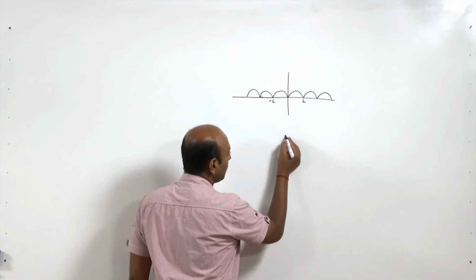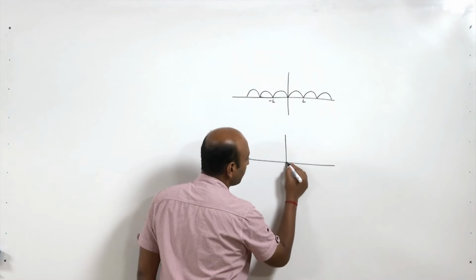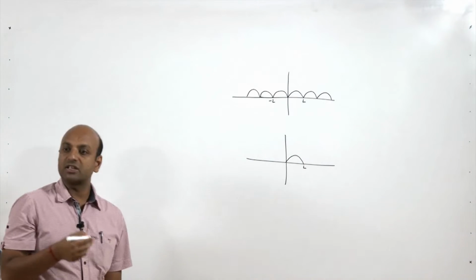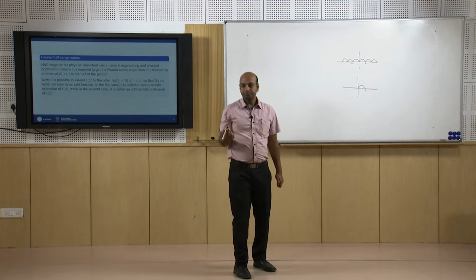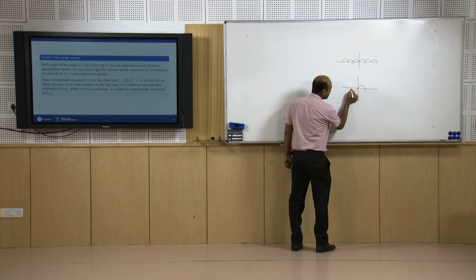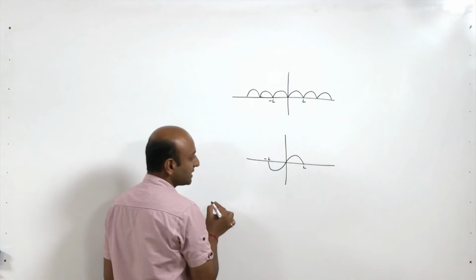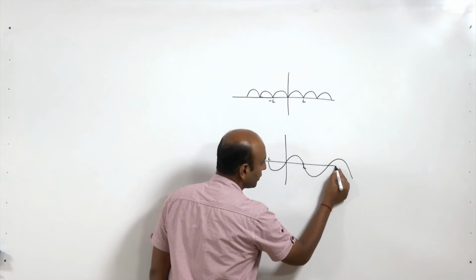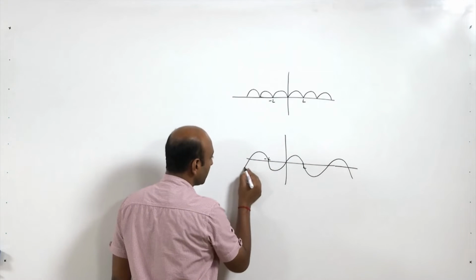On the other hand, suppose this is given to you from 0 to L, you can also find an odd extension of the function. So you can extend this function like this, from minus L to plus L, and in the same way over here.